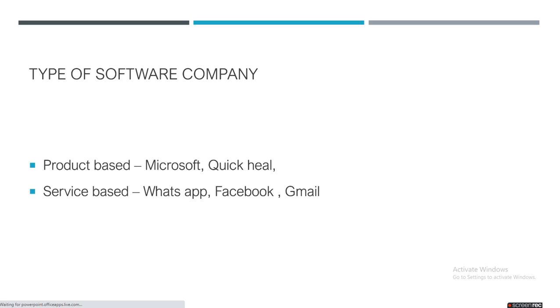There are two kinds of companies in the IT industry: product-based companies and service-based companies. Product-based companies are like Microsoft and Quick Heal, and service-based are like WhatsApp, Facebook, Gmail. So we are taking the services from them. Software companies are divided into two types.